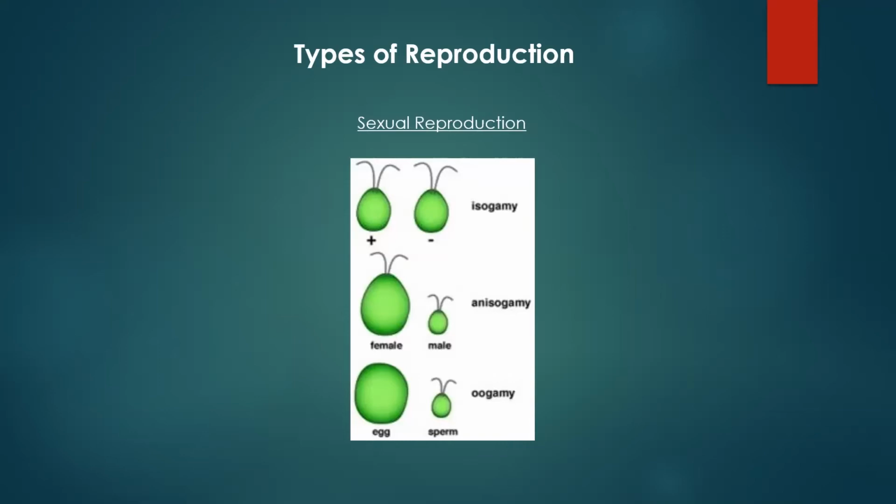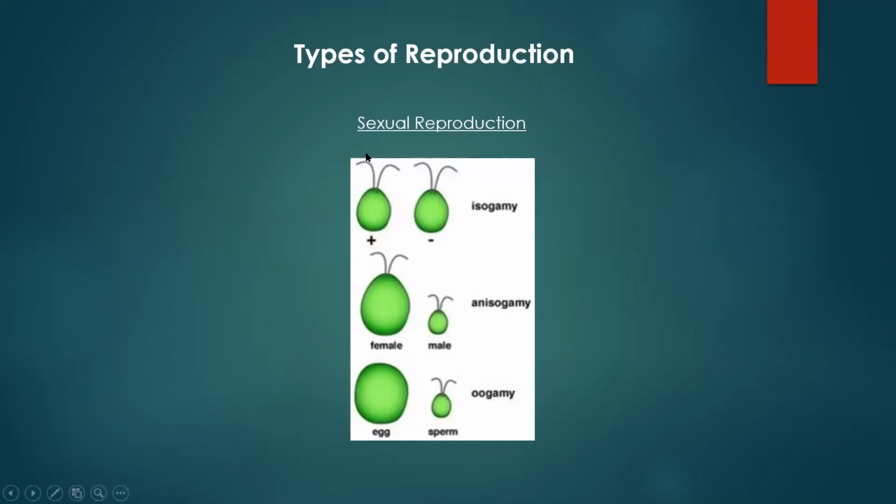There are three major types of sexual reproduction that we're going to talk about here, and it has to do with the gametes that are being made. By gametes, we mean sperm and egg, or the equivalent of a sperm and egg. The three major types of sexual reproduction we're going to talk about are isogamy, anisogamy, and oogamy. With isogamy, this occurs when your gametes, your male and female gametes, or different sexed gametes, look identical.